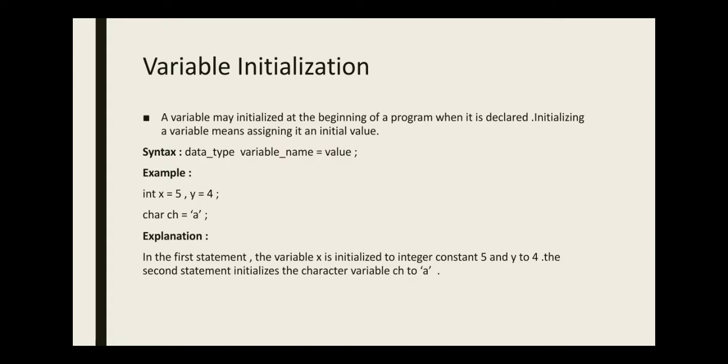For example, integer is the name of the data type, x is the name of the variable, and 5 is the initial value of x, and y is the name of a variable, 4 is the initial value of y. Character is the name of the data type, ch is the name of the variable, and a is a value which is assigned to ch. Okay, a must be given in single quotes because it is a character constant.